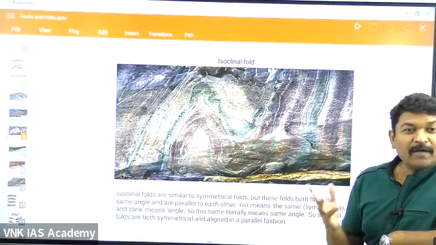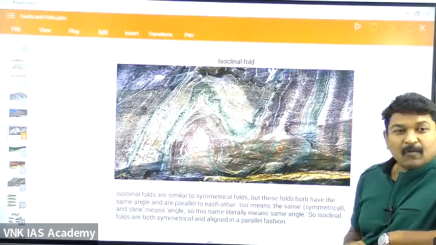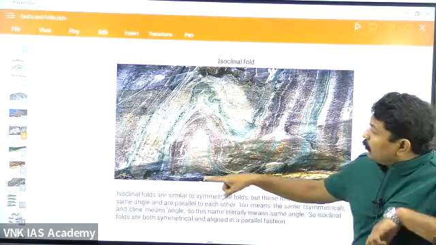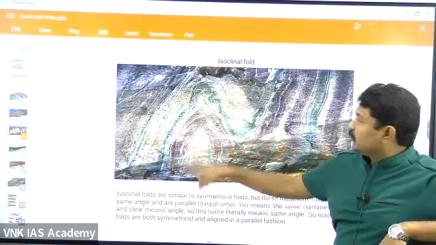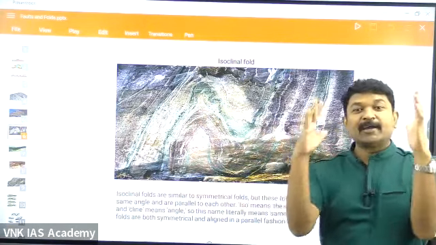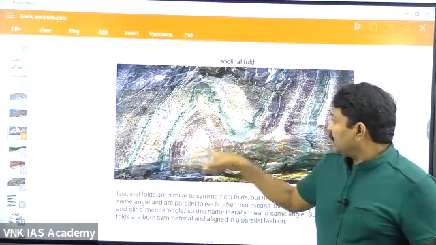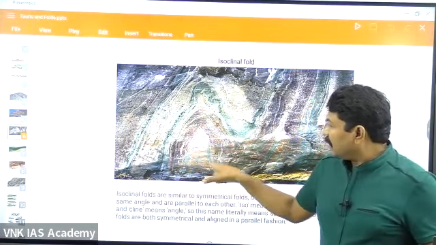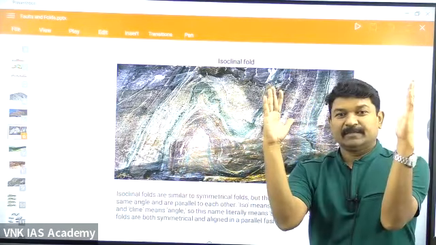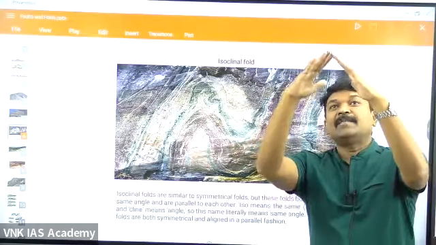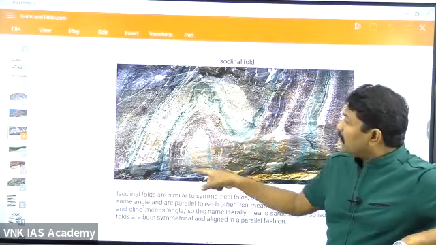Overfold. One very important example for the overfold: isoclinal. What do you mean by isoclinal? Where the two limbs are almost parallel. Could you see this one? But they are not exactly horizontal. They are definitely parallel. See, this is parallel, this is parallel, this is parallel, but they are not horizontal. What is horizontal? Exactly opposite. They are definitely appearing parallel, but they are not horizontal. That is isoclinal.